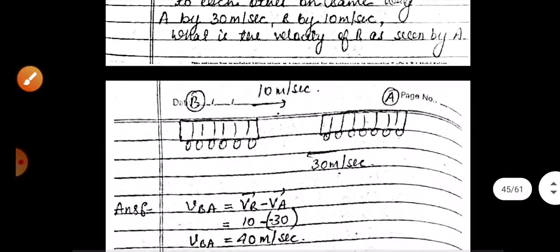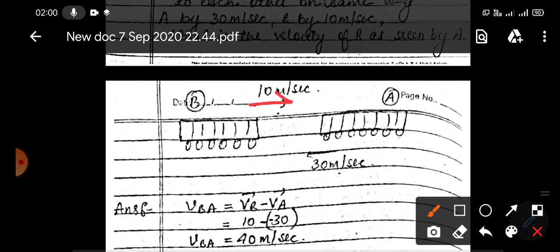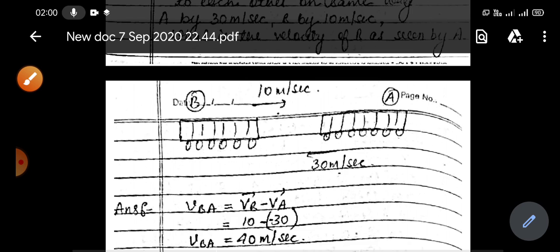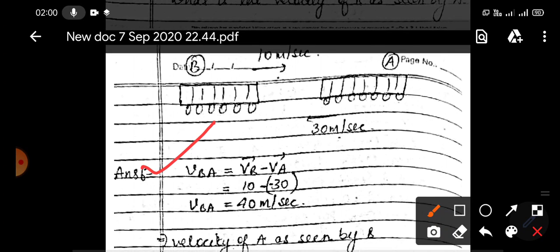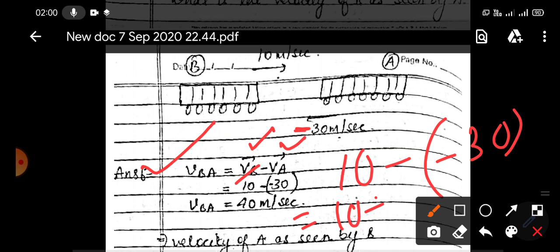Now last problem, suppose two trains are moving. One train is moving at 10 meter per second speed in positive x direction, but the second train is moving at 30 meter per second speed in negative x direction. So what will be the velocity of B with respect to A? Velocity of B with respect to A is equal to velocity of B minus velocity of A. What is the velocity of B? 10. Velocity of A is minus 30, since it is moving in the opposite direction. So 10 minus of minus 30, minus minus plus, 10 plus 30, that means 40 meter per second.